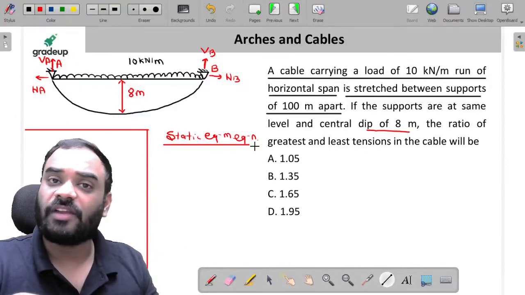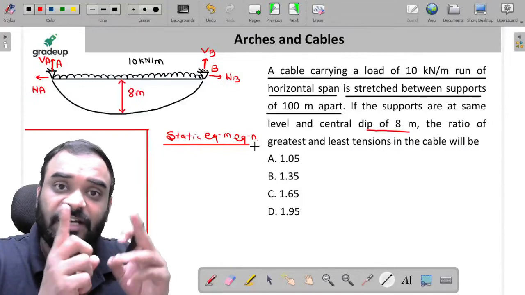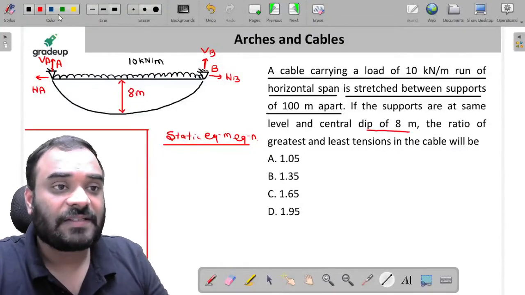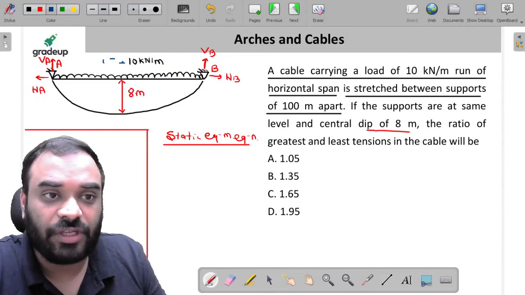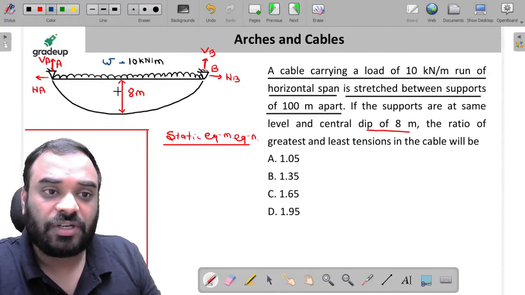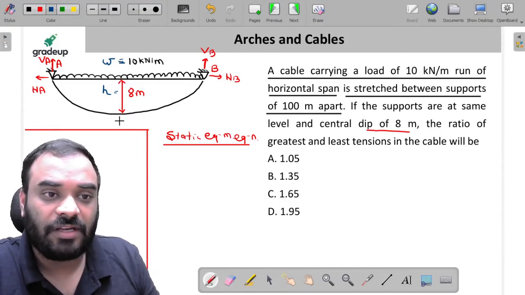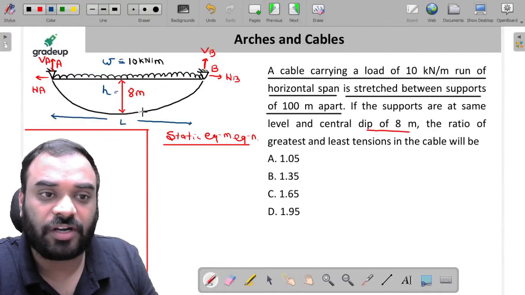I know the formula for maximum tension and minimum tension, but let me derive it for you guys. Let us consider W as the intensity of UDL, H as the central dip, and overall span is L, which is equal to 100 meter over here.